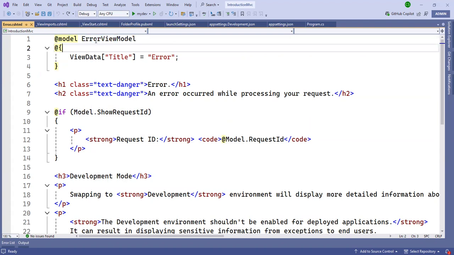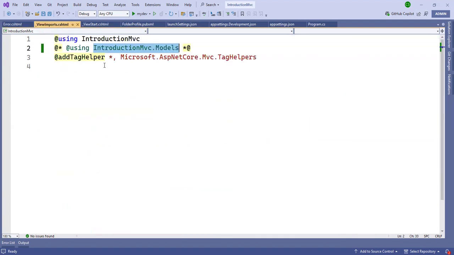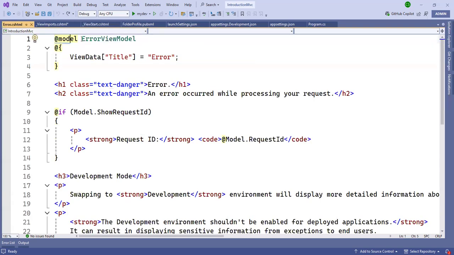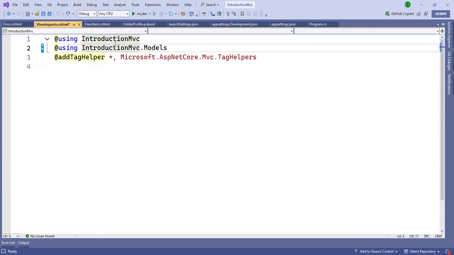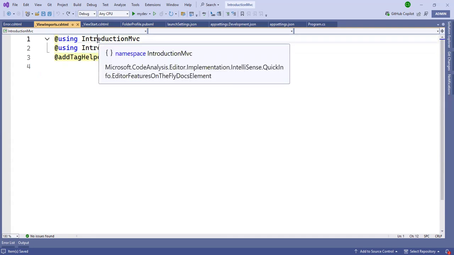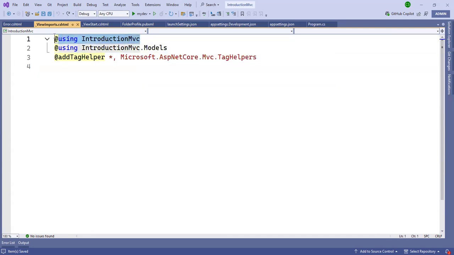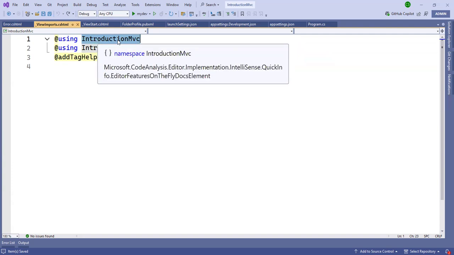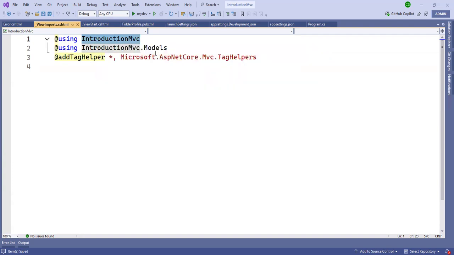For that purpose we assign the namespace here, so that it is globally assigned, and after that we can write the model name directly. Only for that purpose we import this namespace here. The same thing applies to this namespace in other places. If you comment this code, then in multiple places in the whole application you must write the full namespace. So you can define a namespace globally here, like IntroductionMVC.Models.